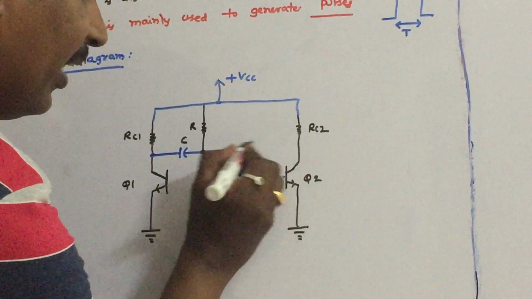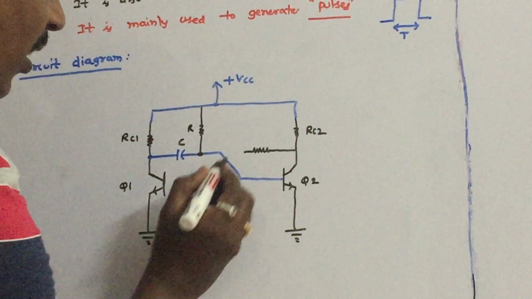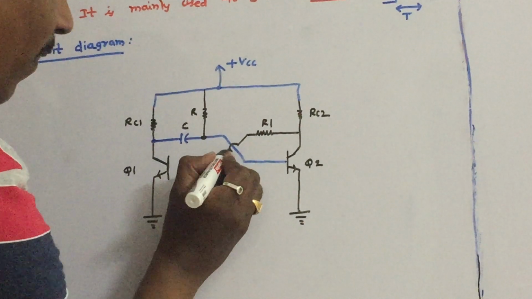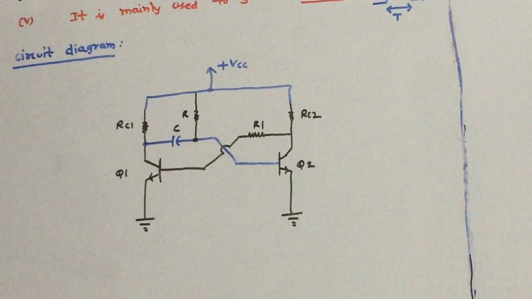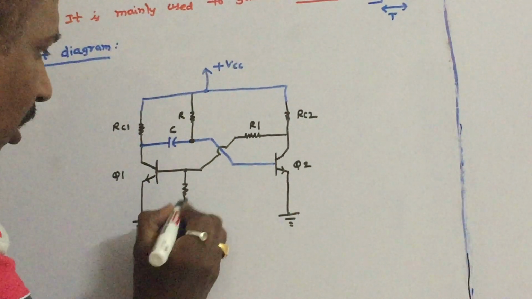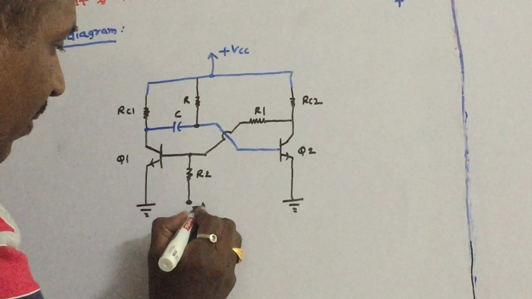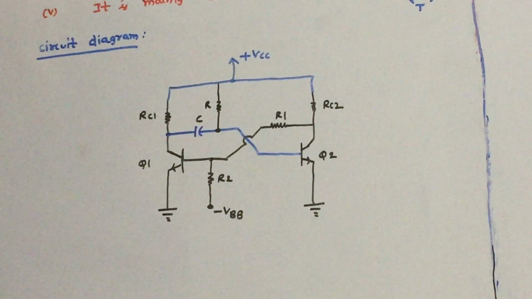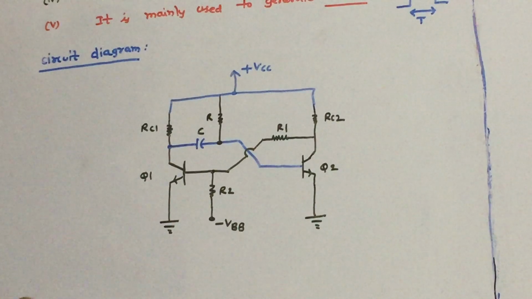Only change is that here remove the capacitor and replace it with resistor R1, and here place one more resistor R2 and connect the power supply minus VBB. Remember, connect the power supply minus VBB. So this is the simple circuit diagram of the monostable multivibrator.